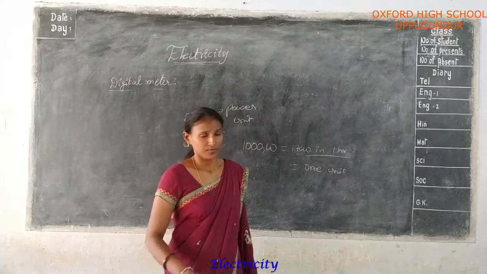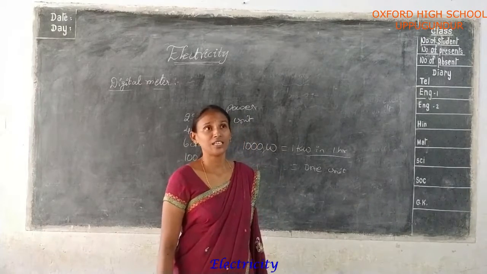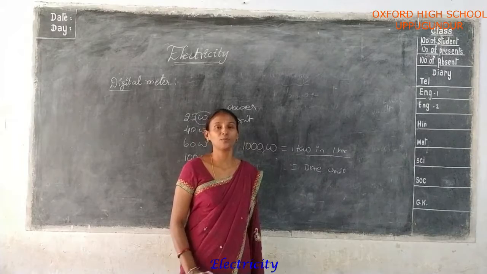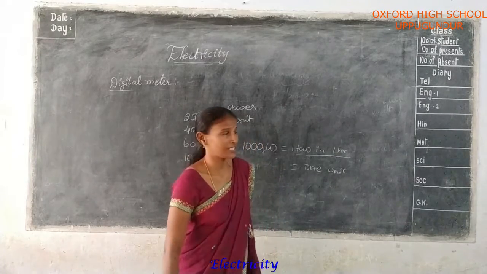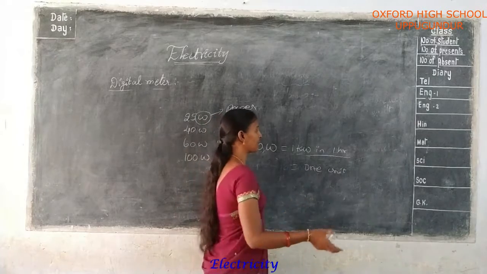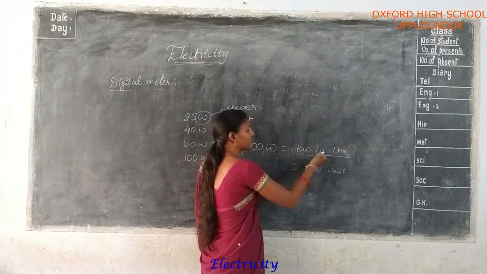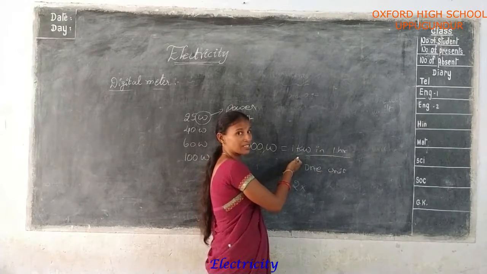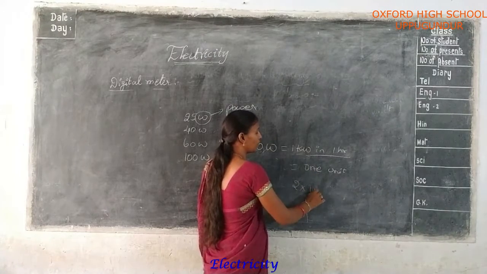But generally, any house uses power for 2 hours only. Yes sir, at minimum, 2 hours of power only. So 2 hours of power means you multiply by 2, considering that in 1 hour you use 1 kilowatt of power. Yes sir, no? So at minimum you use 1 kilowatt in 1 hour.